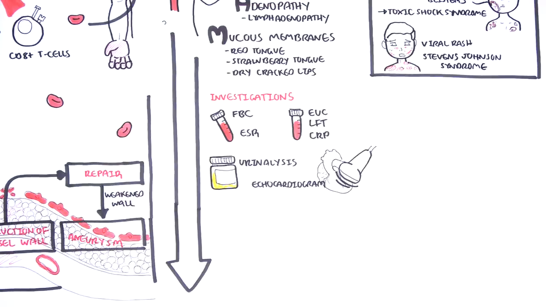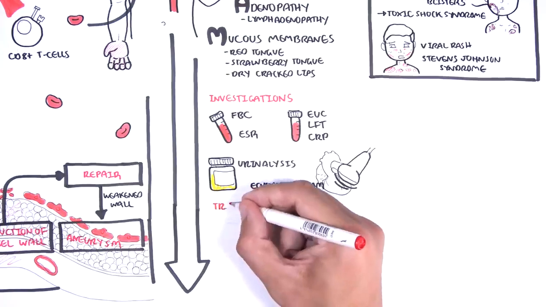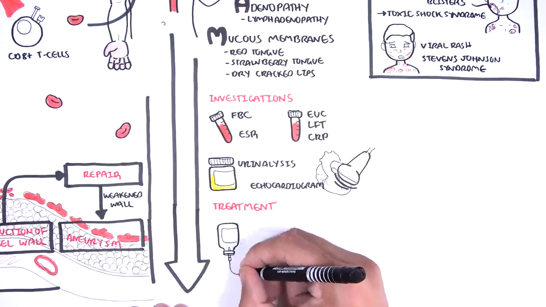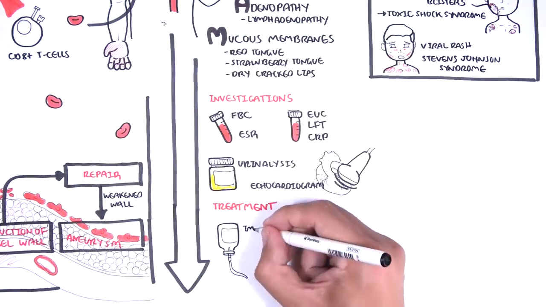Remember, the main complication of Kawasaki disease is coronary artery aneurysms, but it is not uncommon for aneurysms to occur anywhere along the branches of the aorta. Once diagnosis of Kawasaki is made, it is essential that a pediatrician is involved. Admit the child and commence immunoglobulin intravenously as well as aspirin.